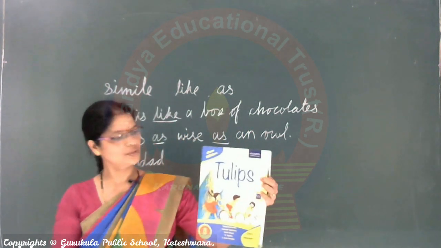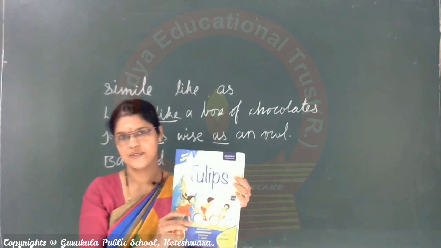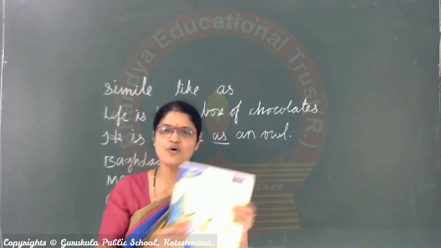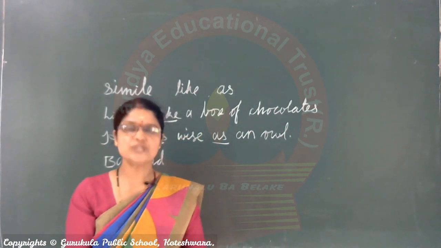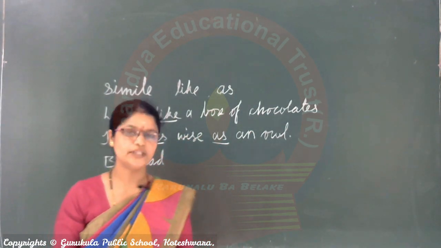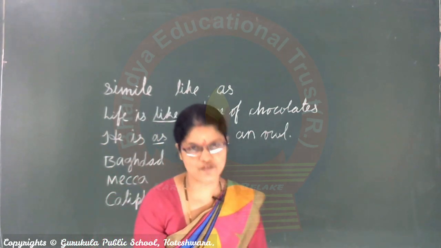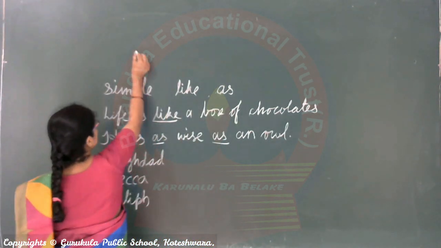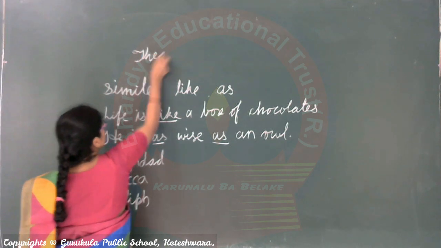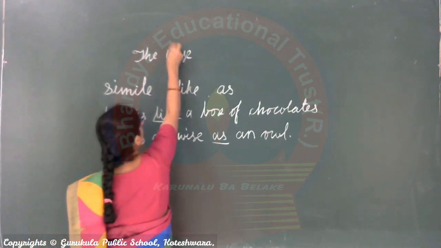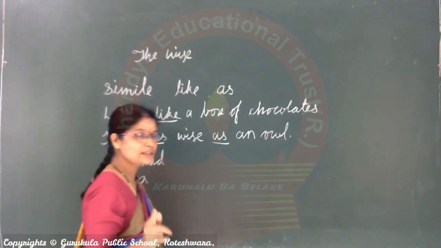Now take your textbook. Have you got books? Yes, please open the book. First lesson you open. The wise little caliph.